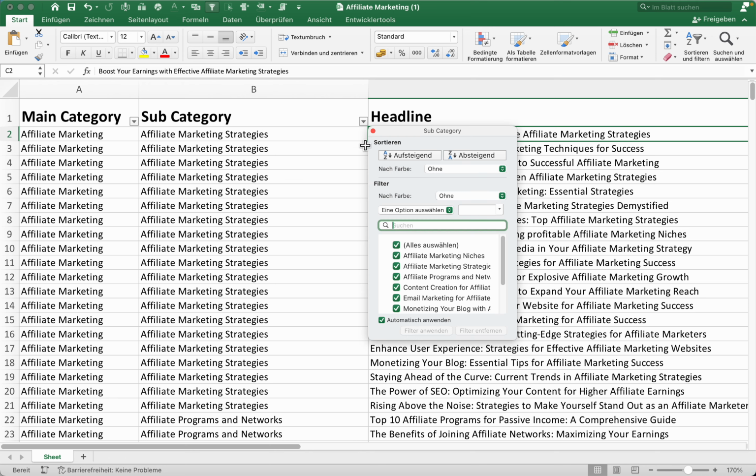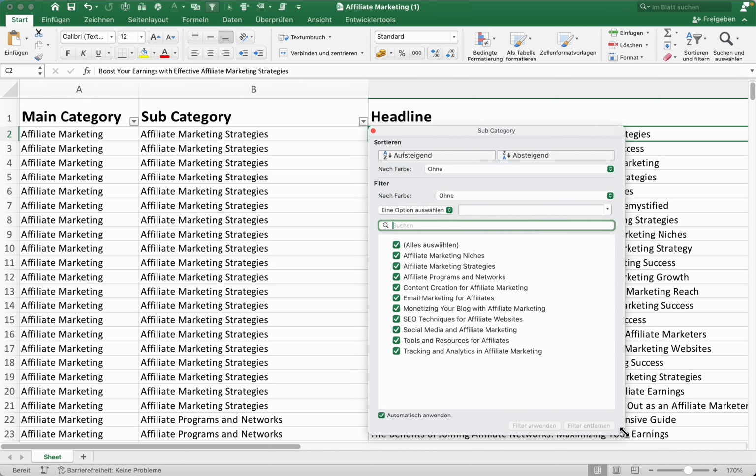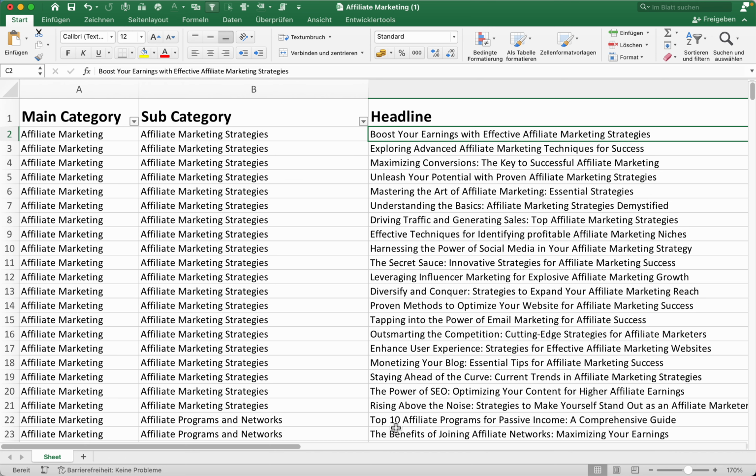And let's just quickly check some categories here. So we have affiliate marketing niches, that's pretty good. Strategies, programs and networks, that's pretty good. Content creation tips, probably. Email marketing, so that's all really good. And you could probably say there's one good topic idea per day for a whole year created for you in seconds, basically.